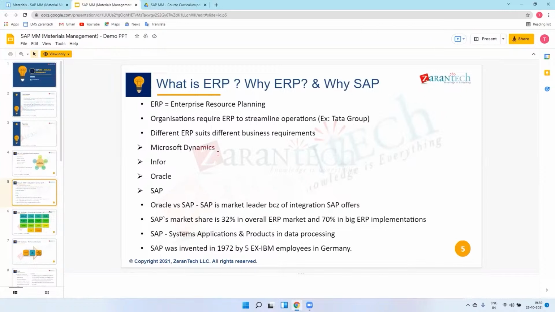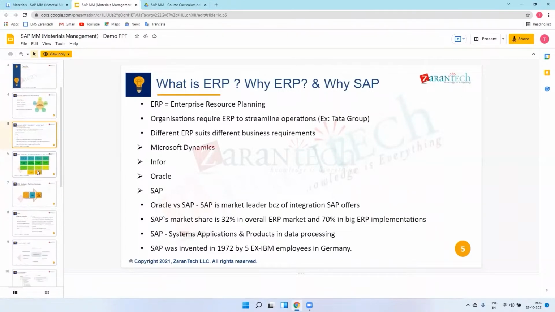SAP is one of the vendors of ERP systems, meaning SAP implements software or products in organizations according to their requirements. Oracle is the same as SAP. There are also Microsoft Dynamics and Infor. We'll see all this in the next PPT.